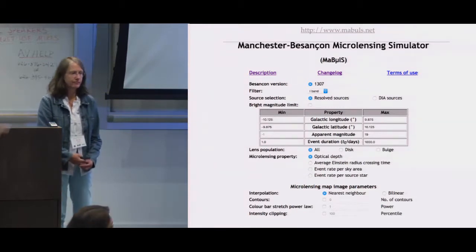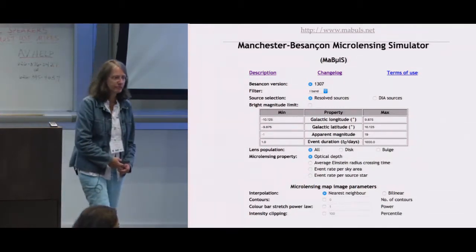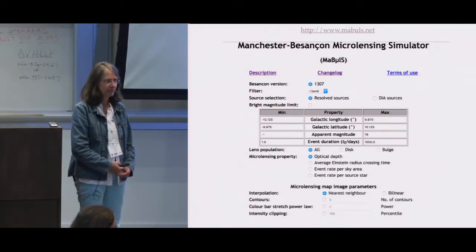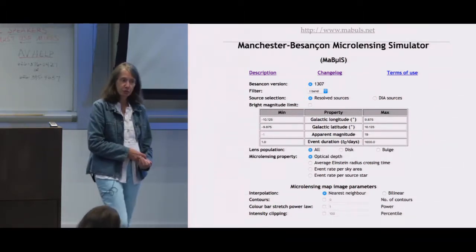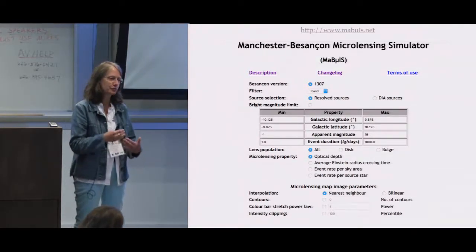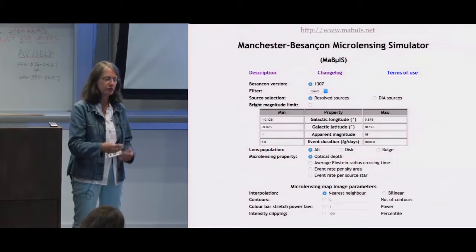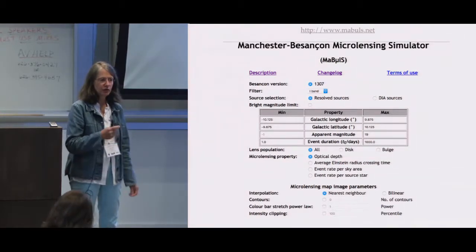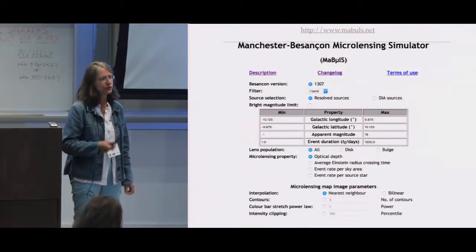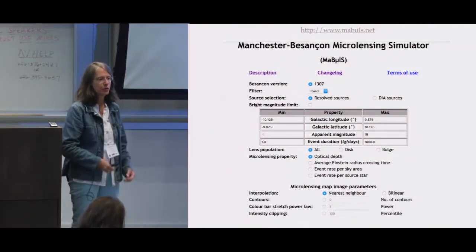Okay, questions for Annie? The online tool you have for the Besançon model is still with the very out-of-date model. Do you have plans for updating that? So the Besançon model online, now we have a new site, which is called Model 2016, with the version of 2016, which has a better model for the bulge in particular.